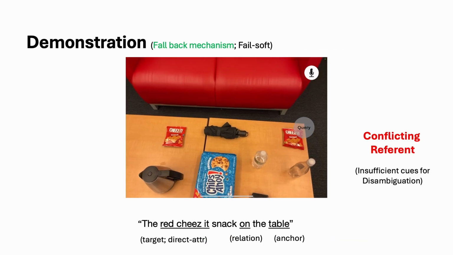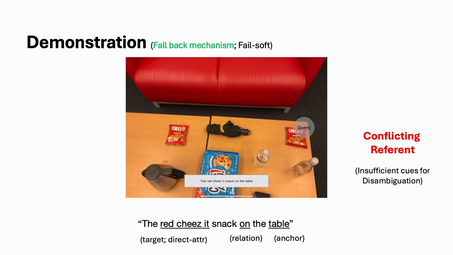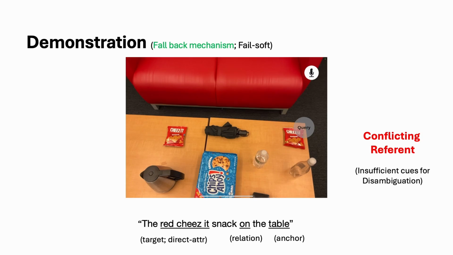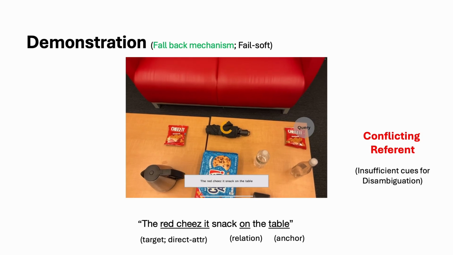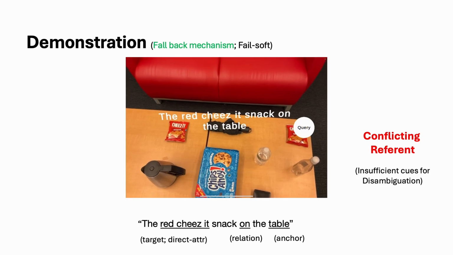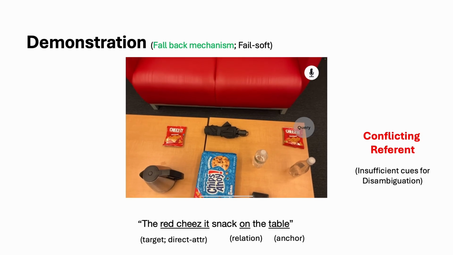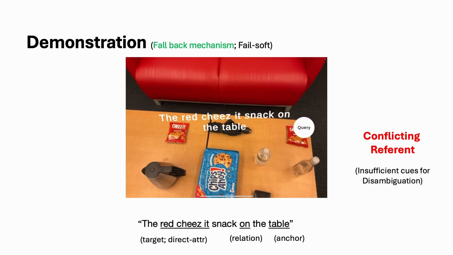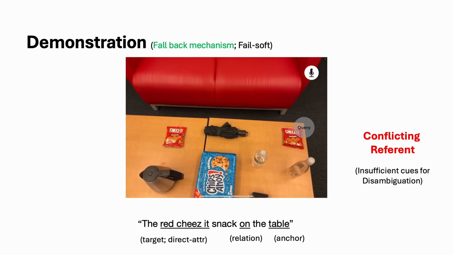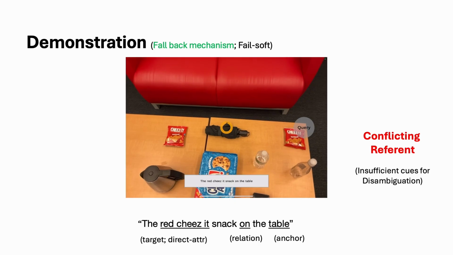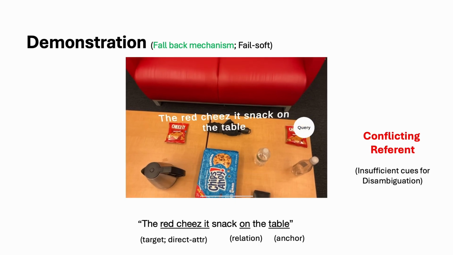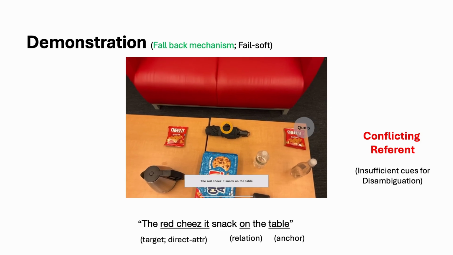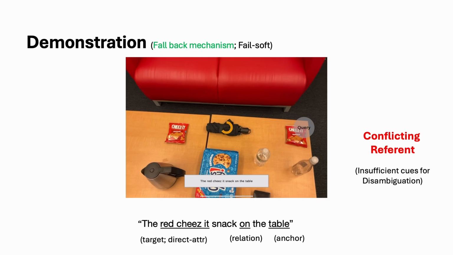When ambiguity remains unresolved, even after graph-based reasoning, or when there are conflicting conditions, the system switches to a fail-safe mode. In this mode, it falls back to a transcription interface and defers the final decision to the user by presenting the interpreted speech as text. For example, if there are 2 Cheez-It snacks on the table and the instruction lacks relational cues, such as to the left or right of the umbrella, the system cannot uniquely resolve the reference. Instead of making an incorrect guess, it asks the user to clarify through the transcription view.